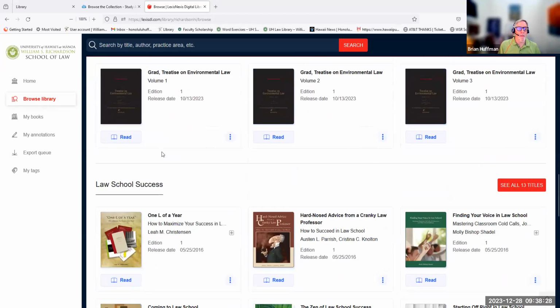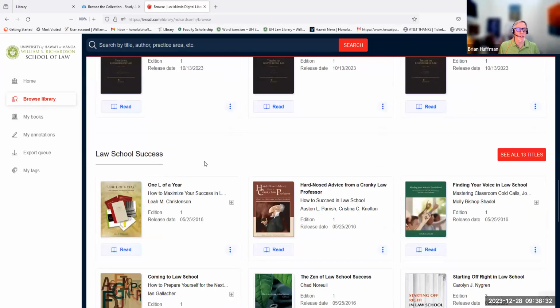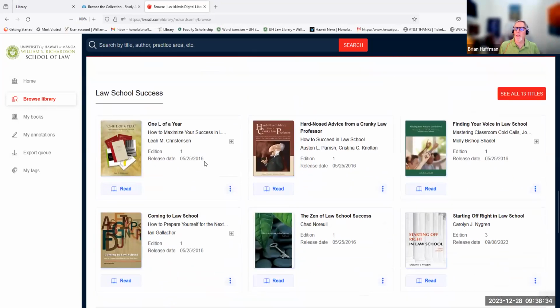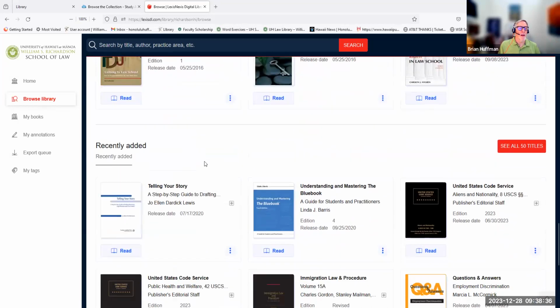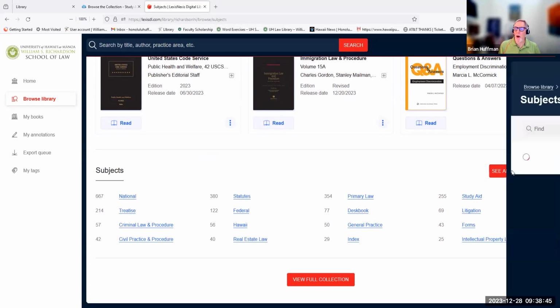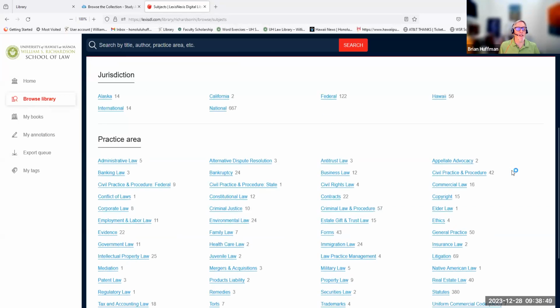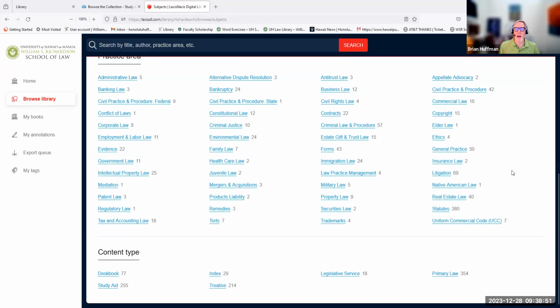Environmental law comes up because we have quite a few who read into that collection. And then we even have a small collection for law school success, and there are some good ones in there. If you scroll all the way to the bottom, you'll be presented with how you can enter the collection through subject matters. There are 64. We'll go ahead and click on all 64 to expand that. And you can see we have it by jurisdiction and practice area, as well as content.